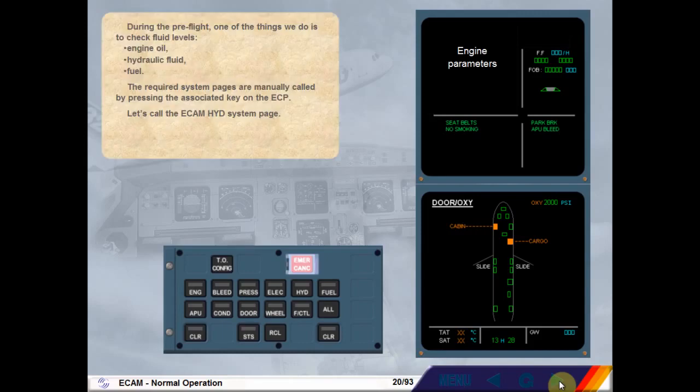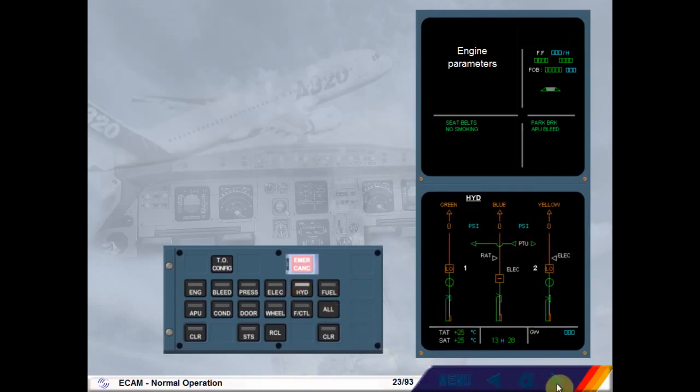Press the hydraulic system key on the ECP. The ECAM hydraulic system page is displayed. Notice that there is a light on the hydraulic key on the ECP to indicate that it was manually selected.